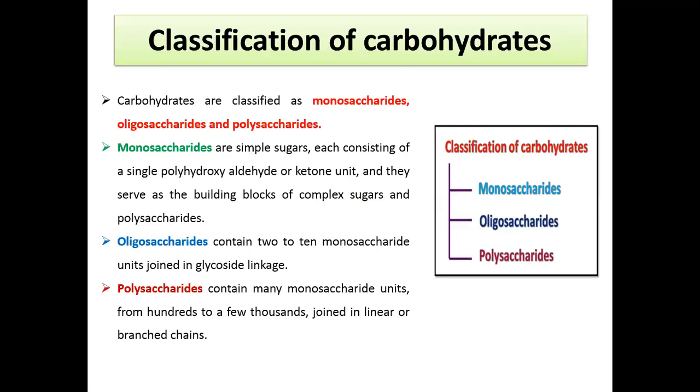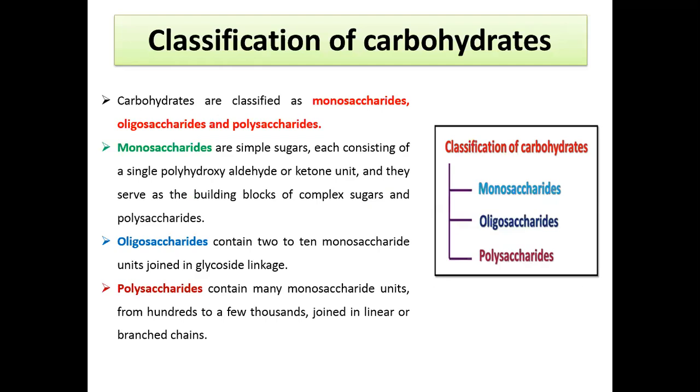So now we come to the classification of carbohydrates. Carbohydrates can be classified into three major groups: monosaccharides, oligosaccharides, and polysaccharides. What do you mean by monosaccharides? Mono means single. So monosaccharides are made up of a single sugar unit.